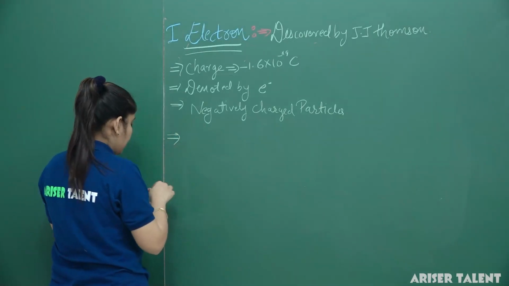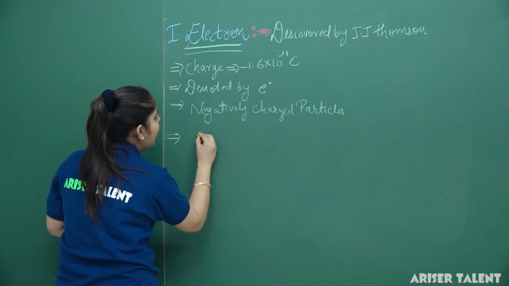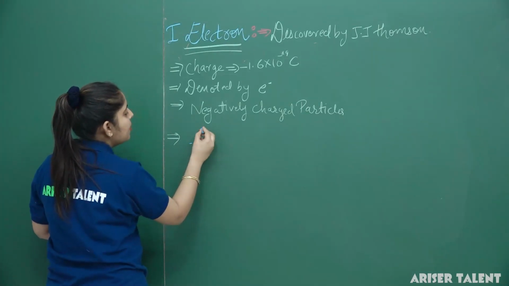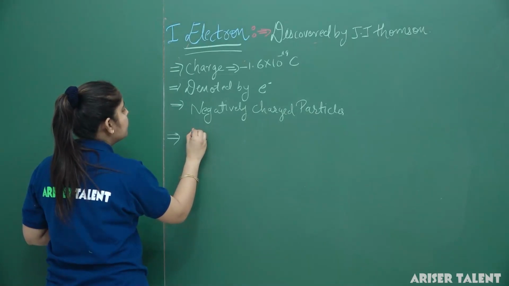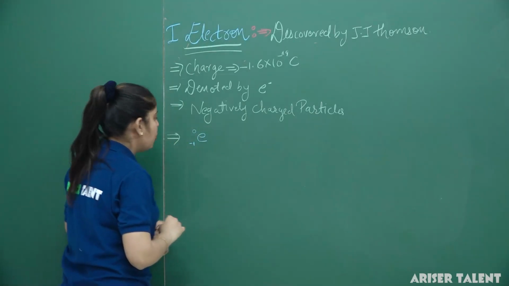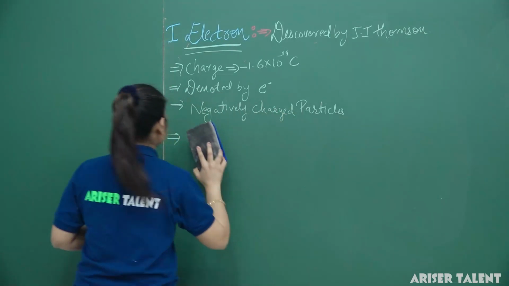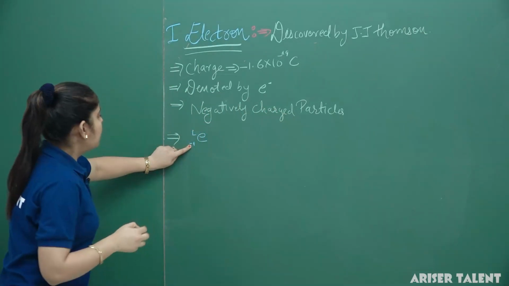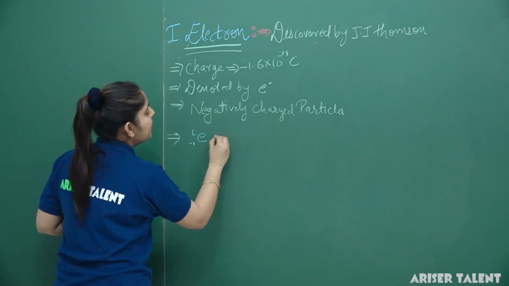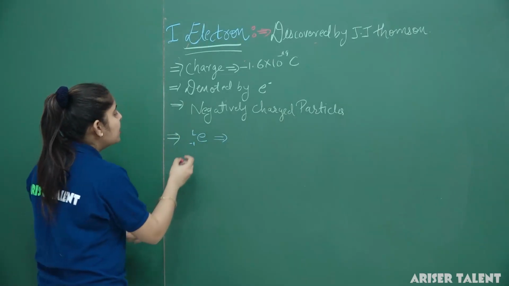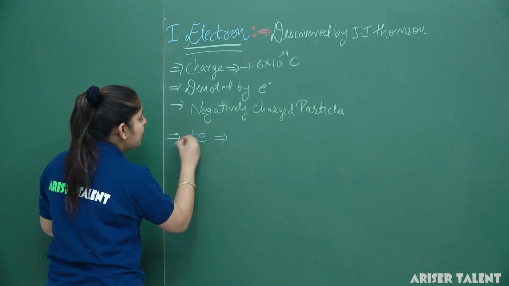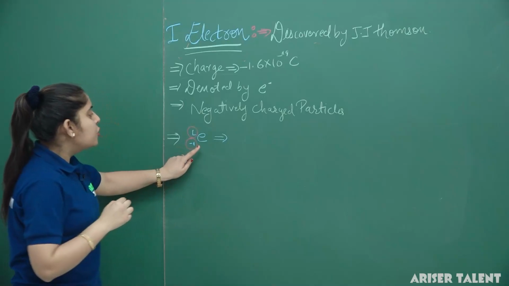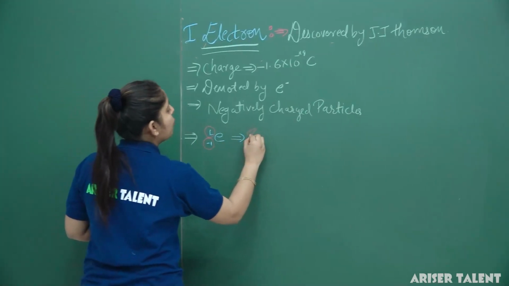Next, it can be represented with minus 1 as the subscript and 0 as the superscript. The negative value in the subscript denotes its charge and the uppermost value denotes its mass. So this is the representation of the electron.